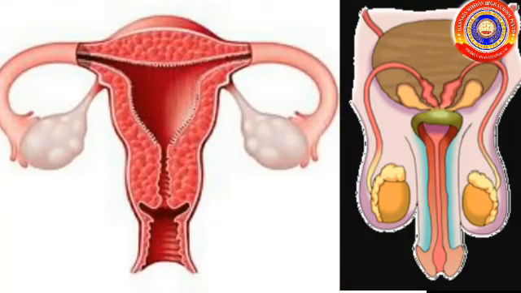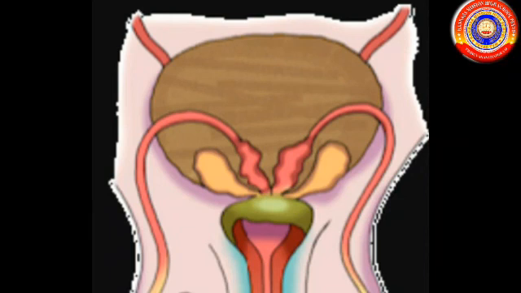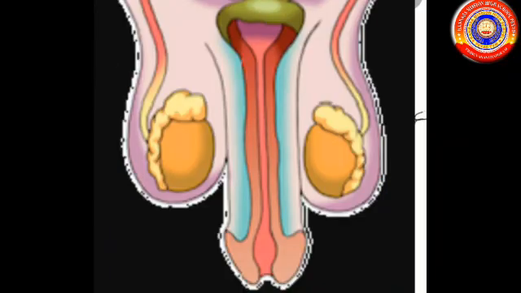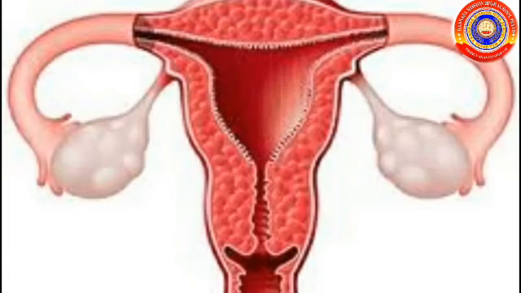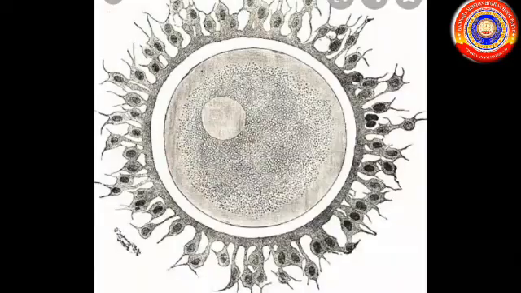Today we studied about the male reproductive system and female reproductive system in humans. The male reproductive system has 4 parts: vas deferens, prostate gland, penis, and testis. The sperm is the male gamete. Then second, the female reproductive system. It has 5 parts: ovary, fallopian tube, uterus, endometrium, and vagina. Ovum is the female gamete.